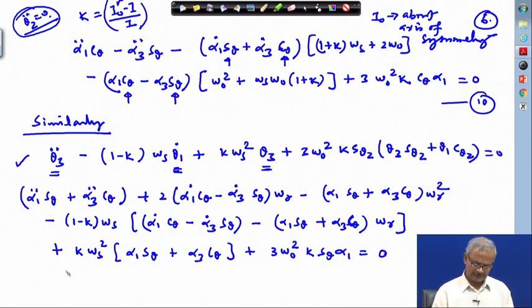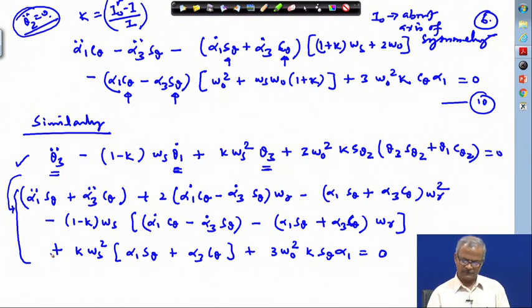So, this equation has been written here. Now we need to reduce it.